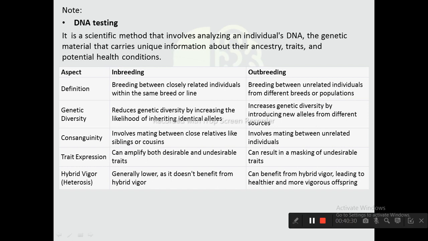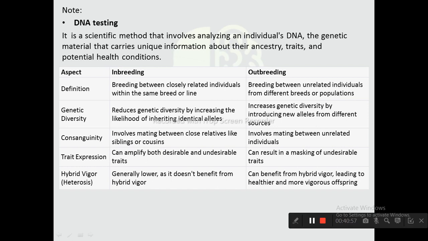Inbreeding reduces genetic diversity by increasing the likelihood of inheriting identical alleles, whereas outbreeding increases genetic diversity by introducing new alleles from different sources. Inbreeding involves mating between close relatives like siblings or cousins, whereas outbreeding involves mating between unrelated individuals.